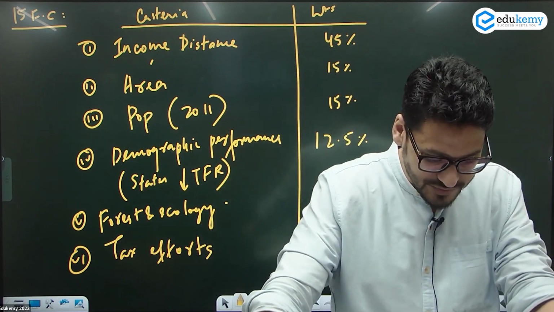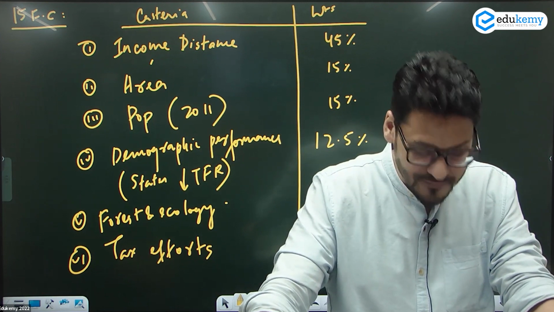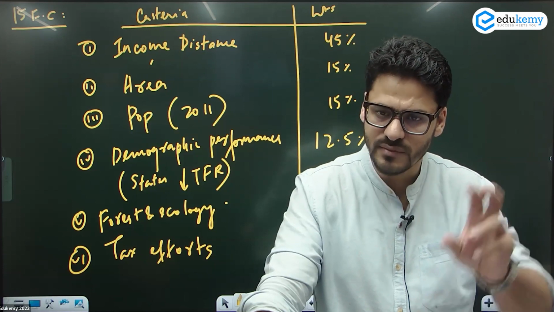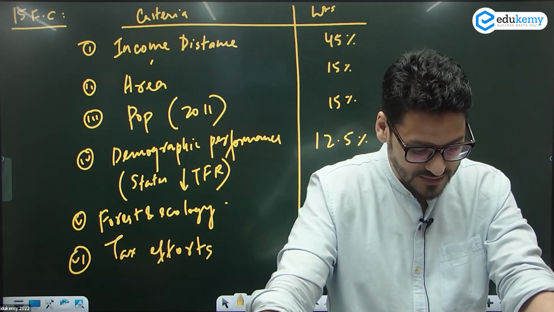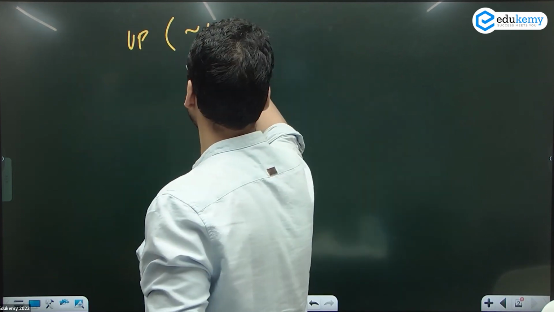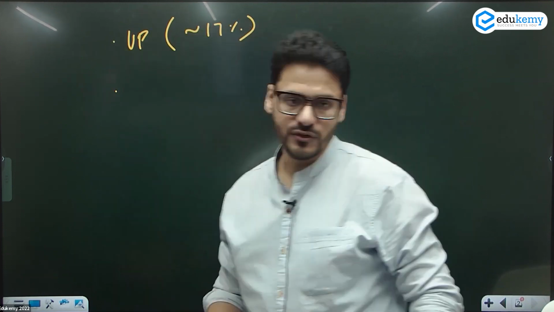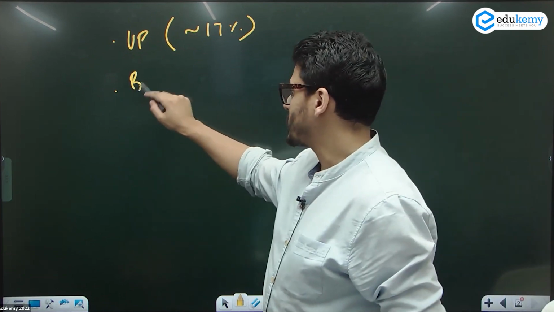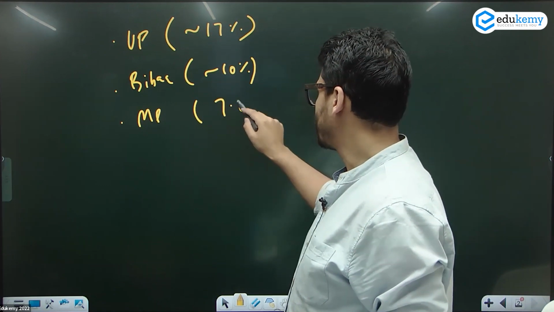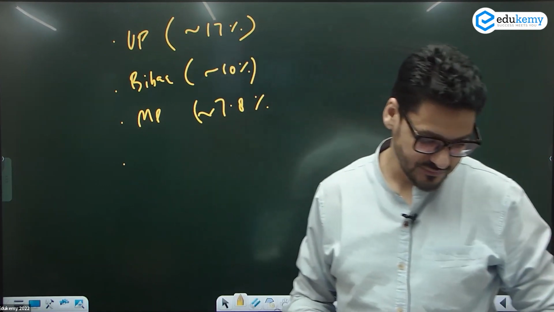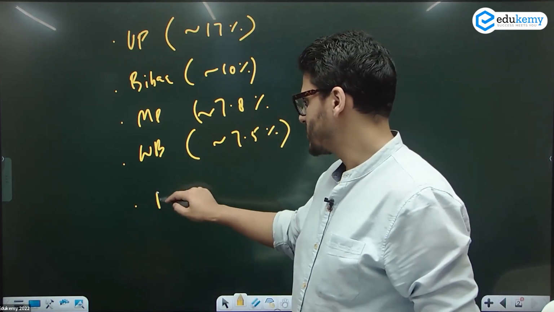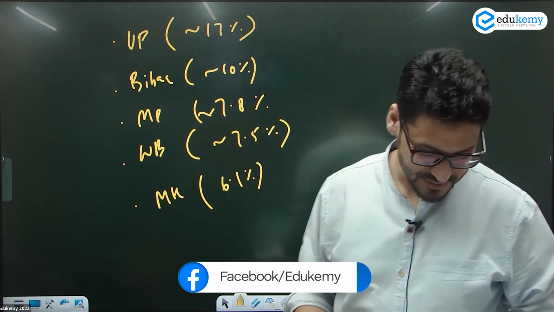Now, based on the 15th Finance Commission's distribution formula, I'll give you the highest tax receivers and the lowest tax receivers. मैं 3-4 नाम लिखाऊंगा आपको, ठीक है? At the top we have उत्तर प्रदेश यूपी around 17%, exact data याद नहीं रखना आपको, यूपी टॉप पर है. Then we have Bihar around 10%. Then we have Madhya Pradesh around 7.8%. Then we have West Bengal 7.5%. Then we have Maharashtra 6.1%. You get top states up here.